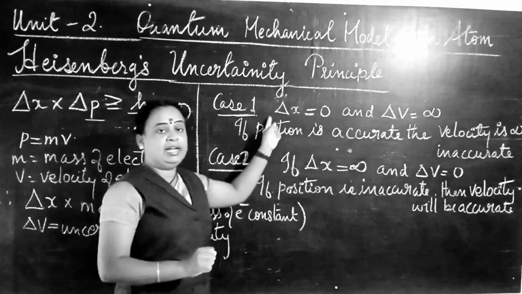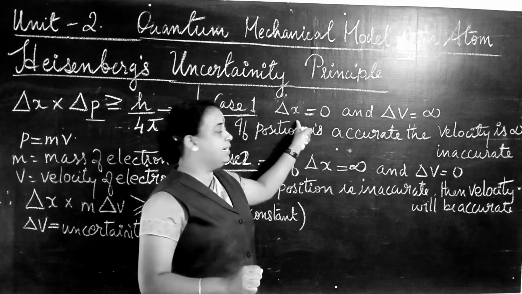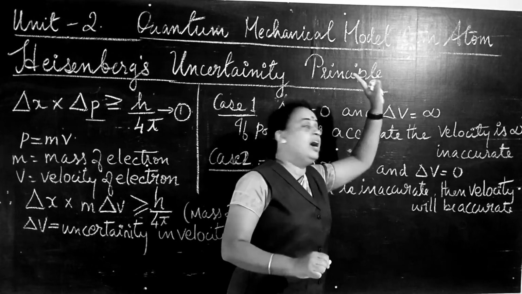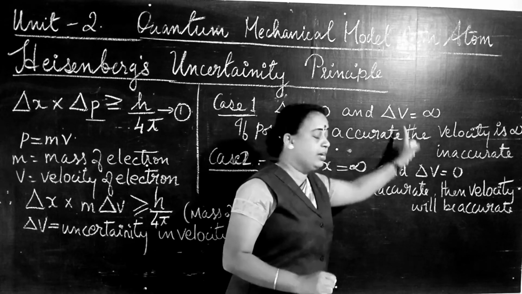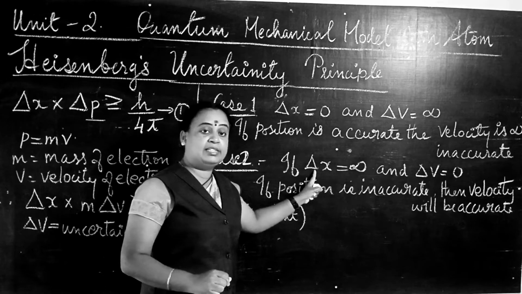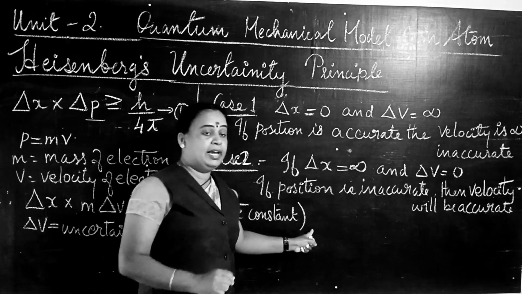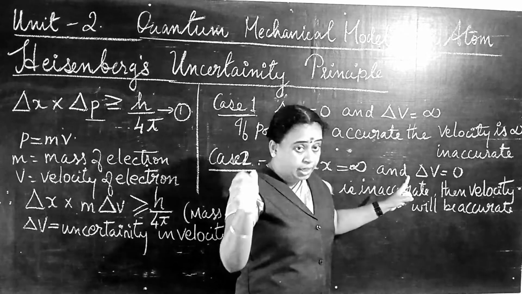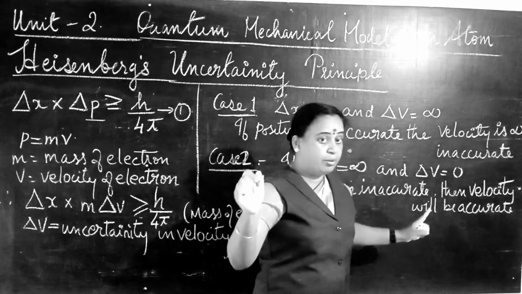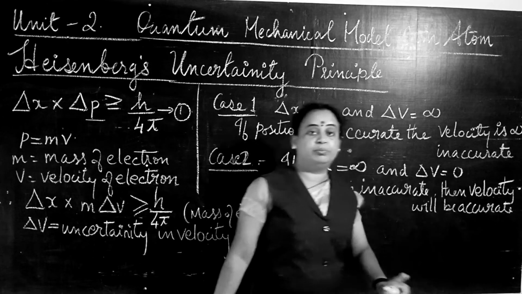So when delta X is equal to 0, delta V will be infinity. That is, when delta X is accurate, delta V will be inaccurate. Uncertainty will be seen in delta V. Now, when delta X is equal to infinity, that means delta X is inaccurate, uncertain, then delta V will be accurate. There is no error here. Velocity will be accurate, and we represent this as delta V equal to 0.